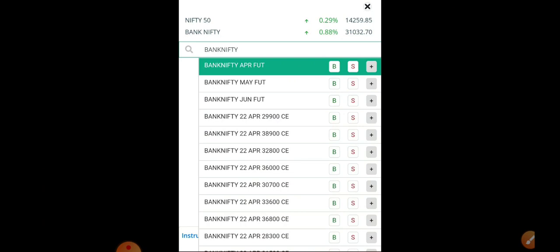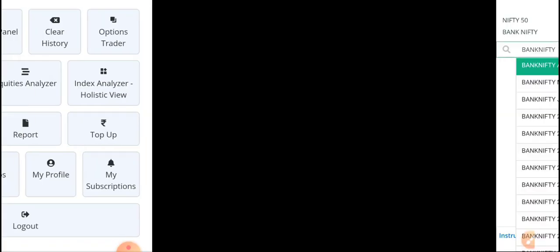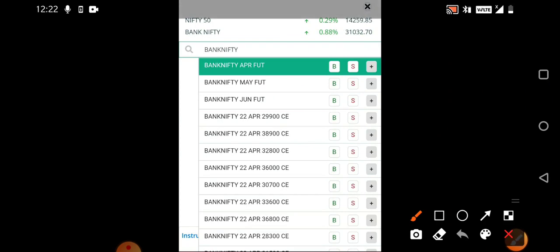Since I am explaining on mobile, you may face a little difficulty, but it is very simple, as what we use in Zerodha and Upstox. Once you go to the search box, just type in Bank Nifty. I already told you. When you type Bank Nifty, you'll get put option, call option. Let's say I want to do option selling, because that is very important for a beginner. Many people want to know how to sell an option. Once you click on any strike price, let us say I'm taking any strike price, after that you need to see here that two options are present.